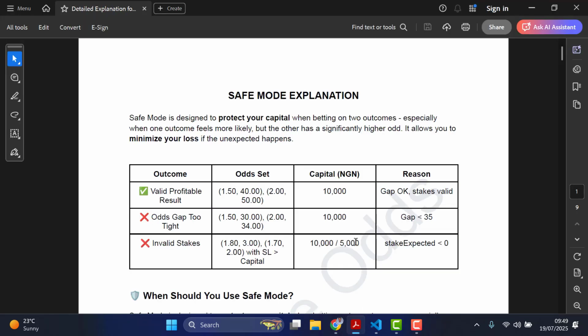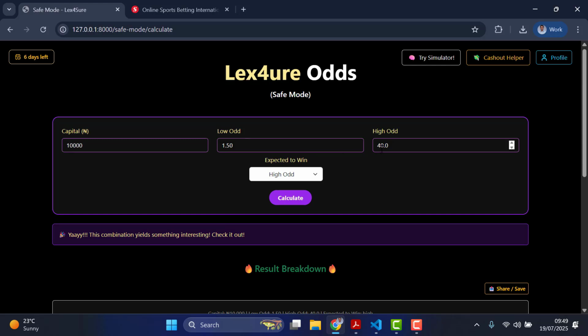Now, in summary, safe mode is designed to protect your capital, which is the big deal here, when betting on two outcomes, especially when one outcome feels more likely. Especially when you are sure. Probably the match has gotten to like 60 or 70 minutes, and even if the scoreline doesn't show it, you are sure this team is winning. So you can just come here and stake on this sure aspect, that this 1.5 is sure. Most times, if you are very conversant with football, those odds can even be as great as 100 or even 80. Imagine.